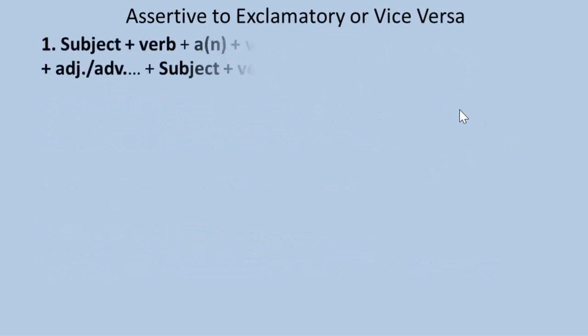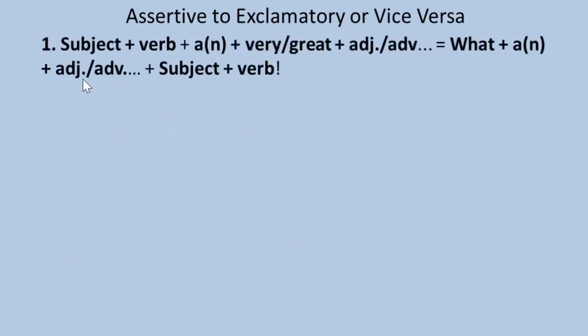Now, assertive to exclamatory or vice versa. Rule number 1: subject, verb, a or an, very, great, adjective or adverb, and the rest of the sentence equals what, a or an, adjective or adverb, rest of the sentence, then subject, verb, note of exclamation or exclamation mark.